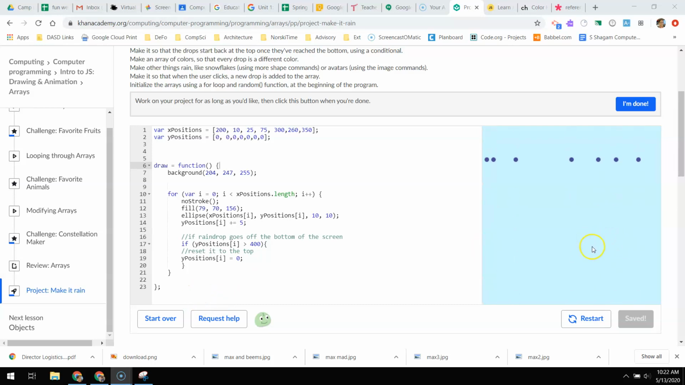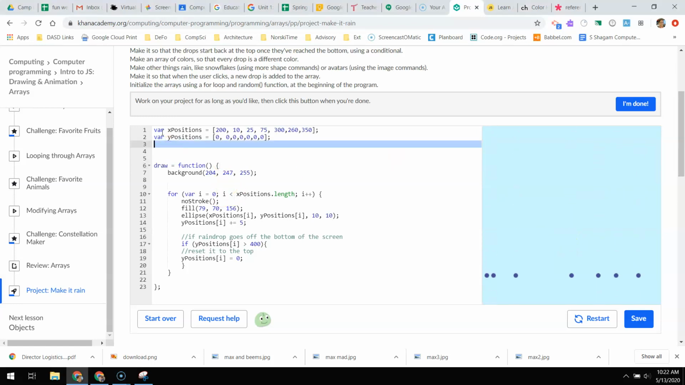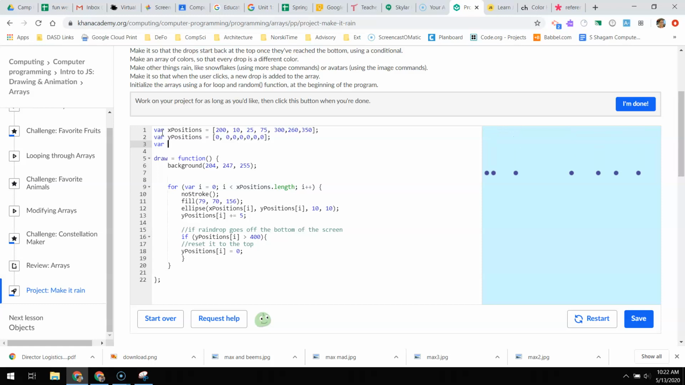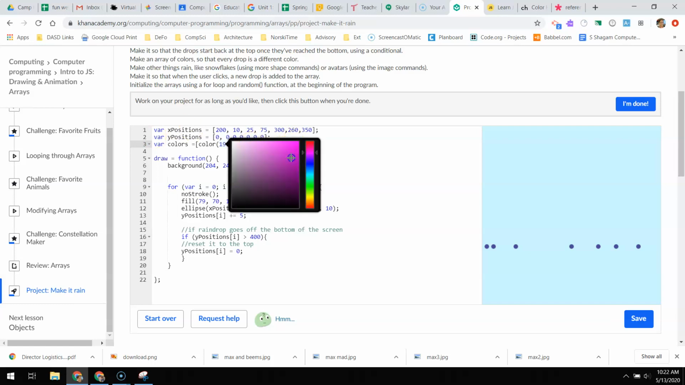So the easiest way to now get these raindrops to be different colors is to create an array of colors. To do that, I'm just going to call it var colors, and I'm going to fill this array with the following. I'm going to say color, and then I'm going to pick the colors I want to put for each of these.